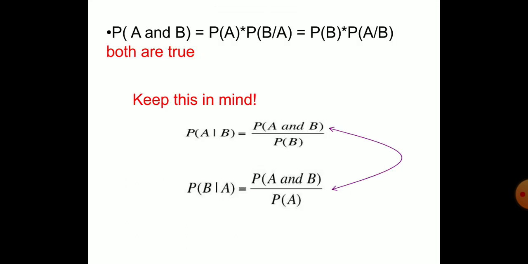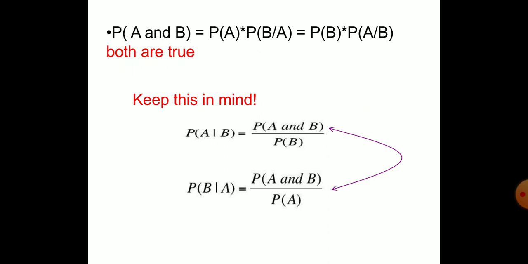P of A intersection B is equal to... we are cross multiplying that one. P of A intersection B means P of A multiplied by probability of B given A, and that is equal to P of B multiplied by P of A given B. Both are true. Keep this in mind. We can write it like this.